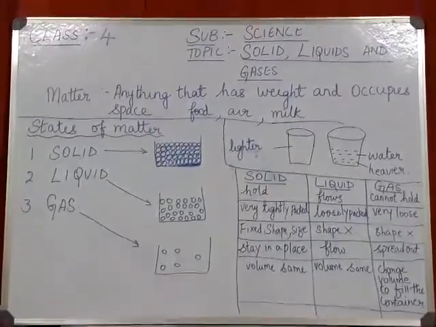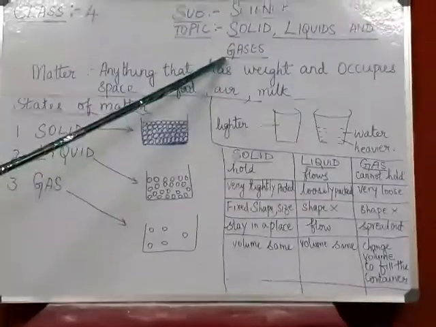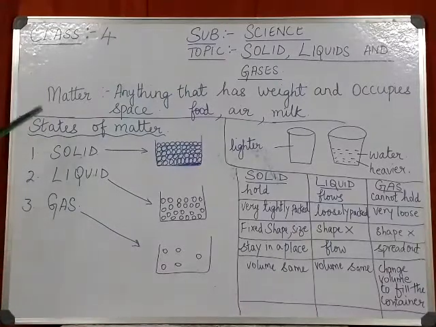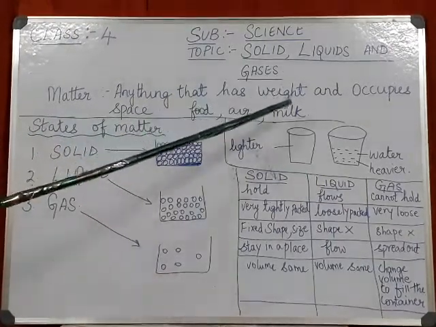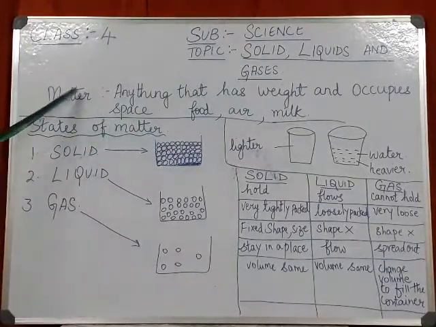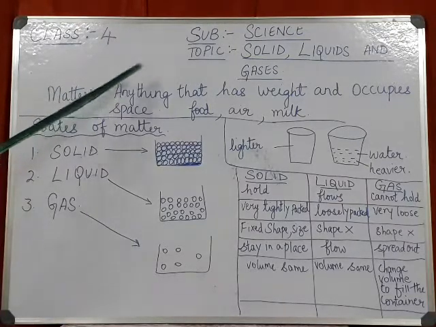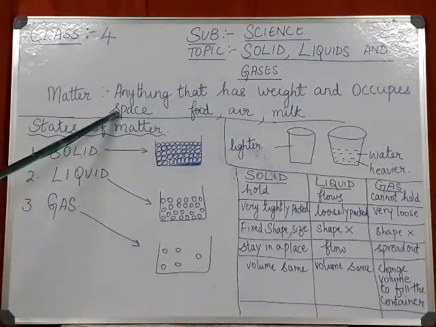Subject: science. Today's topic is solids, liquids and gases. Okay, to understand this topic, first you have to understand the meaning of matter. What is the meaning of matter? Matter is anything that has weight and occupies space. First understand, anything that is around you that has weight and occupies space is known as matter.